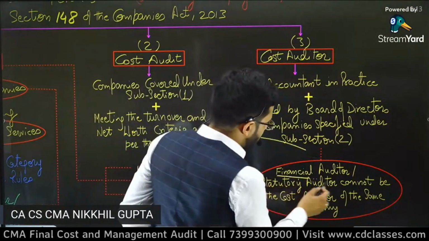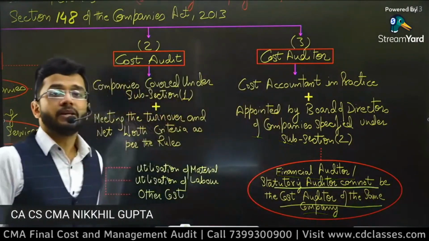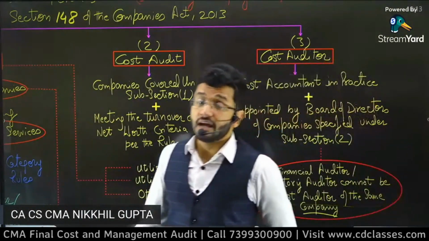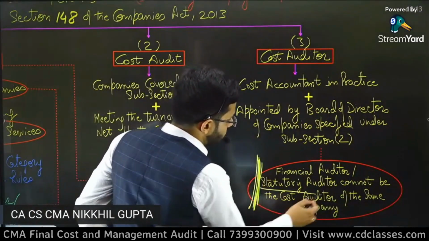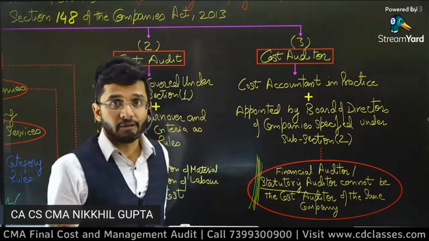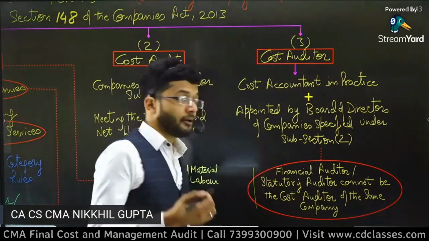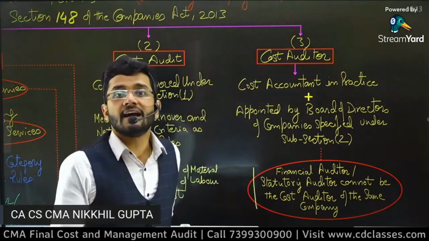Now, the financial auditor or statutory auditor cannot be the cost auditor of the same company. For a particular year, the cost auditor and financial auditor cannot be the same person. They have to be different people, because otherwise there will be a self-review threat or a familiarity threat.